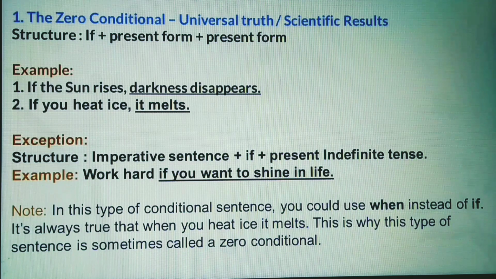Dear learners, look at the note given here. In this type of conditional sentence, you could use when instead of if. It's always true that when you heat ice, it melts. This is why this type of sentence is sometimes called a zero conditional.